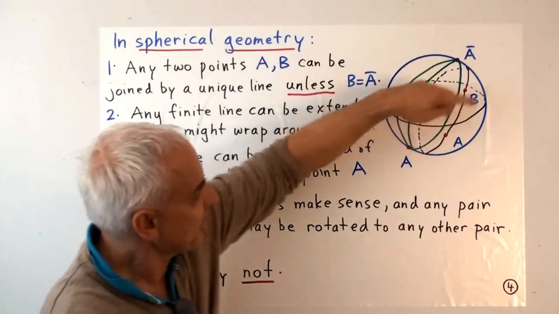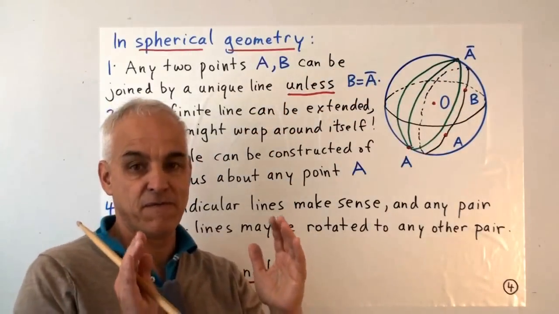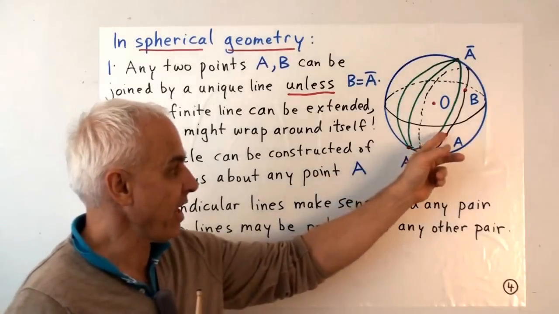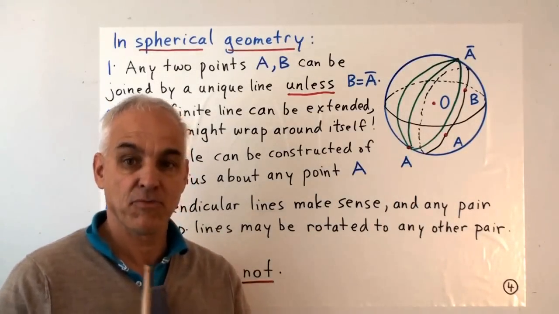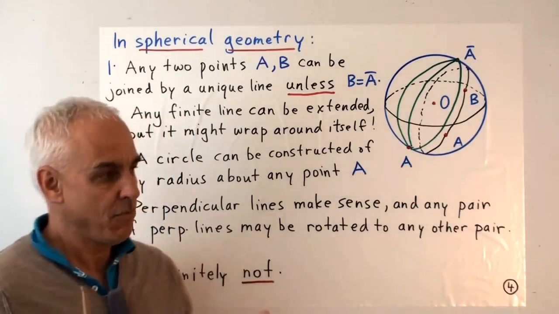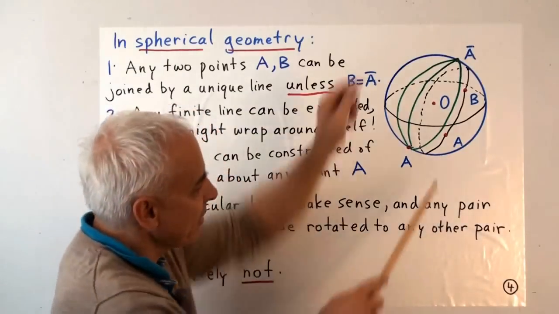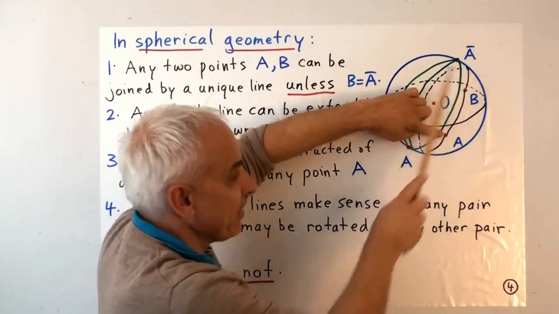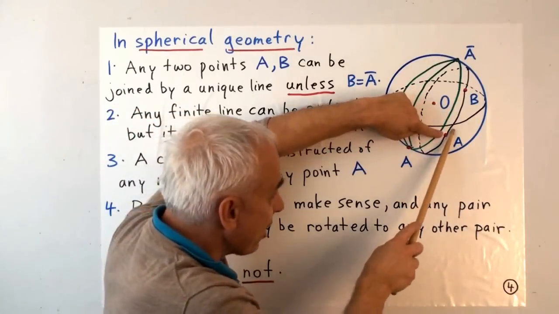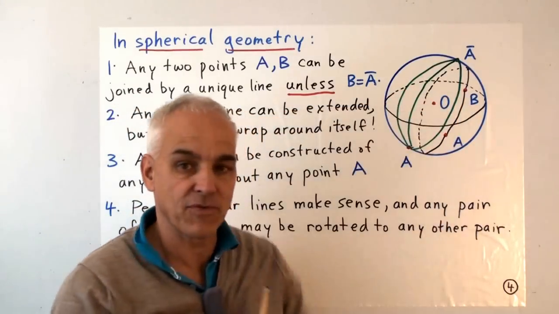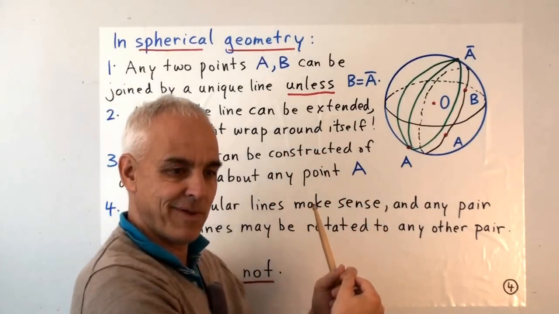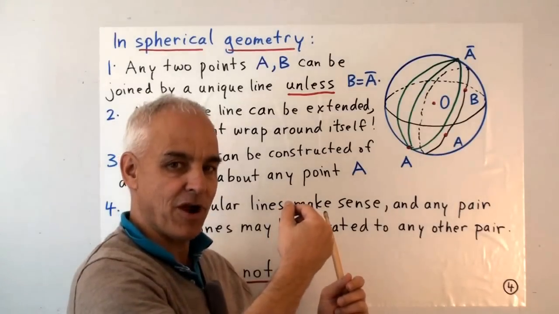For example, suppose that the sphere itself was roughly a foot in diameter, and I wanted to create a circle centered at A of radius 3 feet. One thing I could do is start at A, choose a direction, say along that line, and then walk along this line a total distance of 3 feet. You're going to walk along this great circle, and of course you're going to come around to where you started.